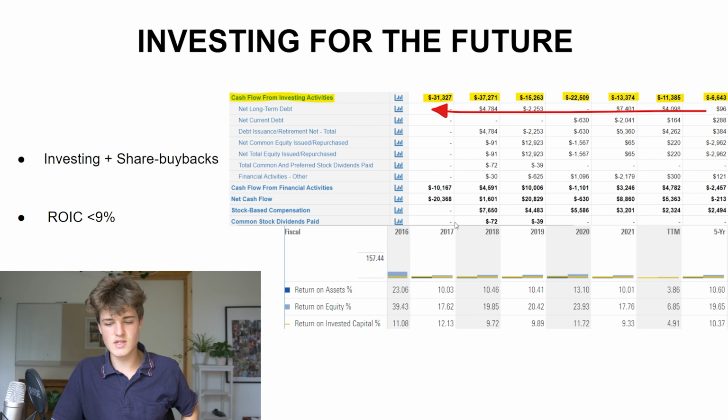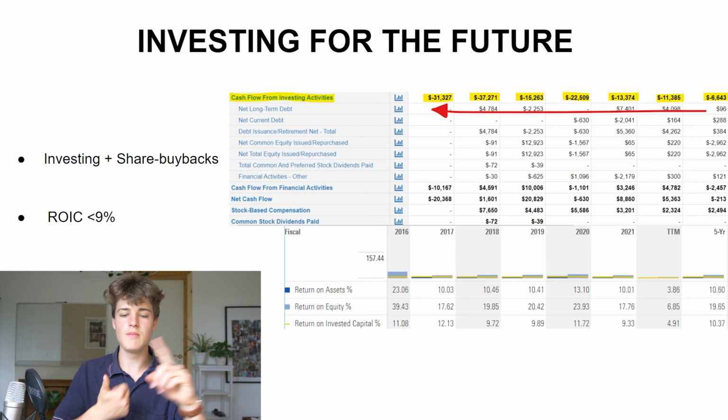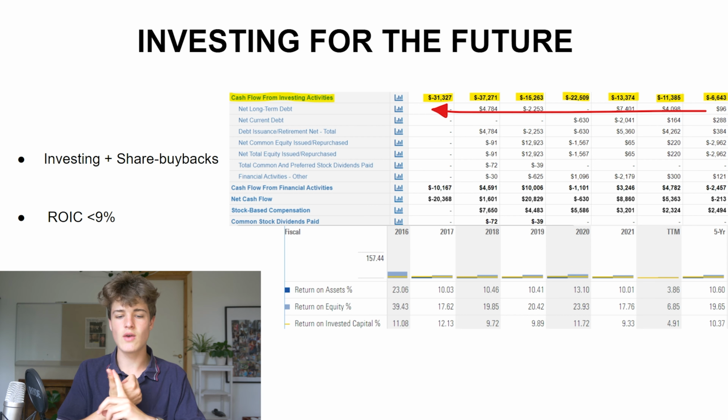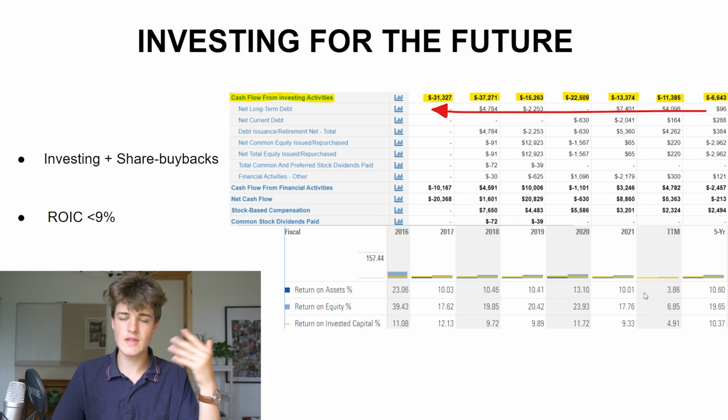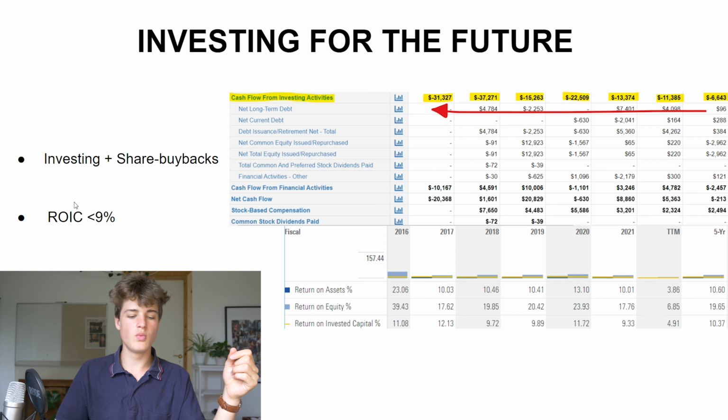And then you can see here their return on invested capital is really what I want to look at, because you can see the 5 year is 10, so it's been around 10% return on invested capital. That is the return that they generated on the money invested in the business through debt and equity. So essentially, when they take on debt, they can use that money for something, or when they use their cash flow to invest, they are going to generate some kind of return, hopefully, on that money, and that has been an average 10% over the past 10 years. And that is good. That is a good return. We want it to be greater than 9%, usually is what we aim for.